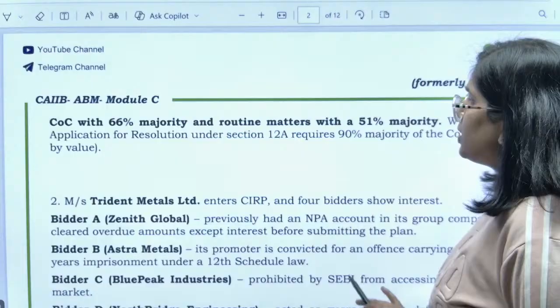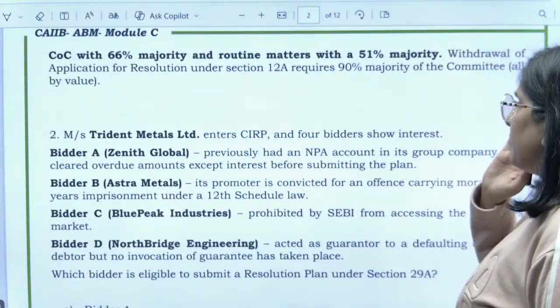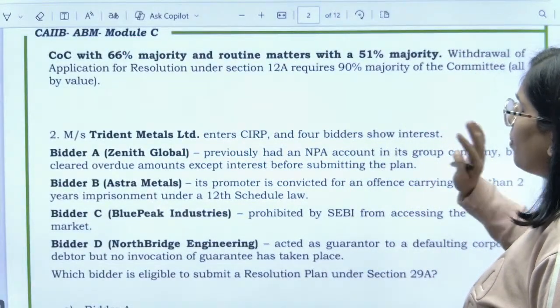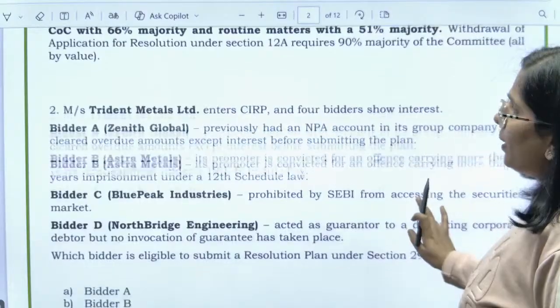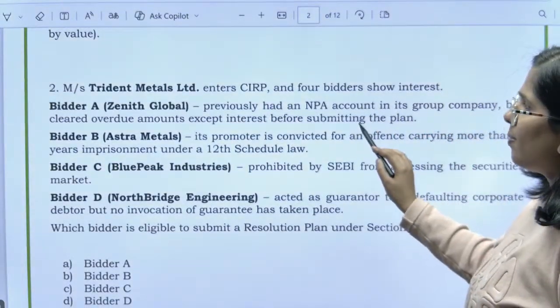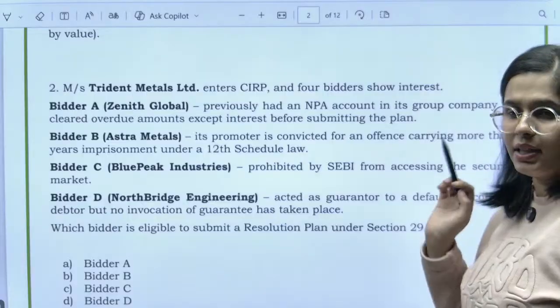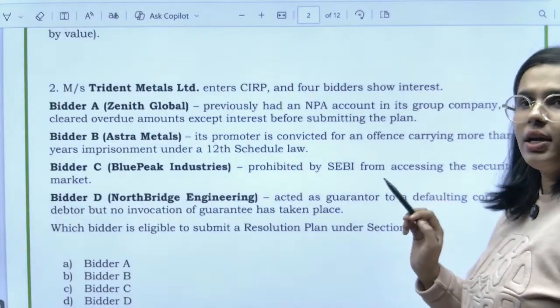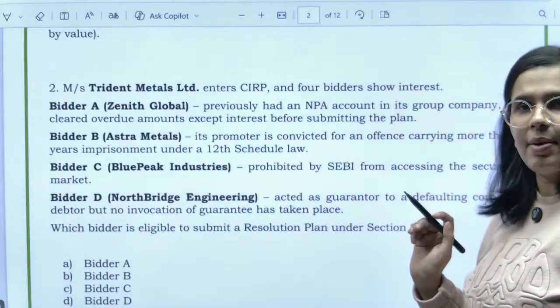Now next question is, Messrs. Trident Metals Limited enters CIRP and 4 bidders show interest. Now bidder A previously had an NPA in its group company but cleared overdue amounts except interest before submitting the plan. सारा amount उन्होंने clear कर दिया but अभी सिर्फ interest का बाकी है.